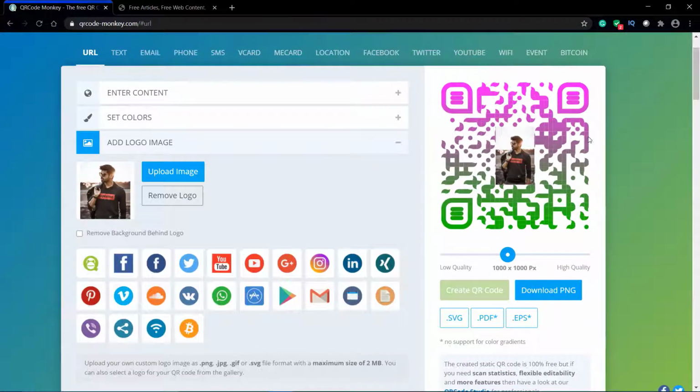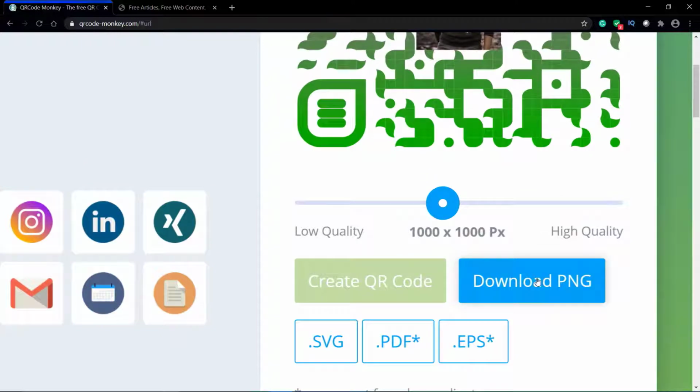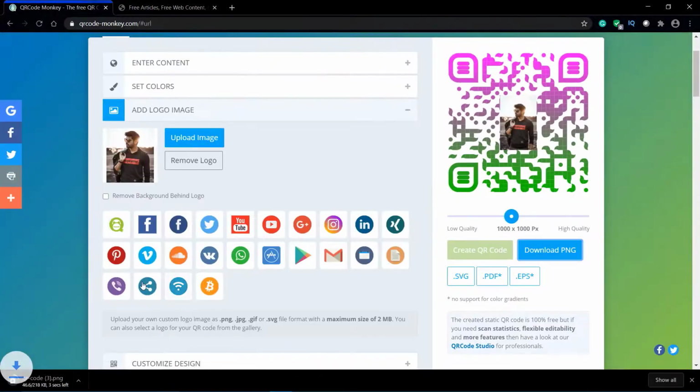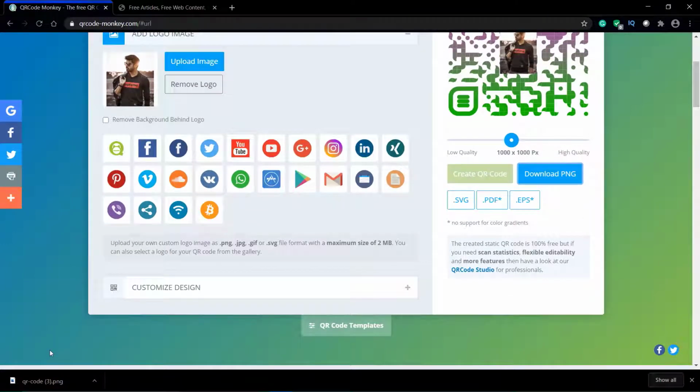It has done a fantastic job, and you can create hundreds and hundreds of QR codes. You just need to click on this download button and you can download this QR code. It's absolutely free of cost guys, not a penny from your pocket is going to be spent.